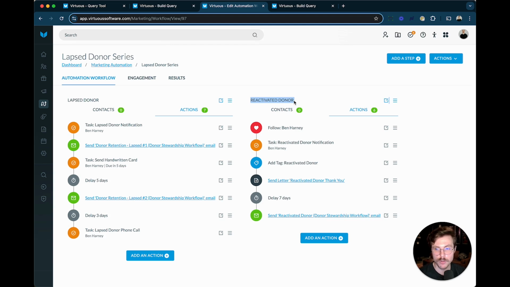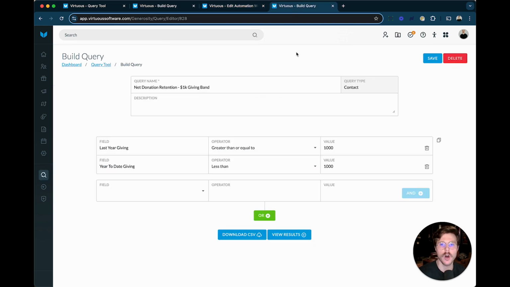Now, if this is our groundwork for donor retention, right, let's start thinking about a little bit of the more nuanced side of the coin in our donor dollar retention. Because like we talked about earlier, we might have a bunch of people who all gave us $1,000 last year, but if those same donors are only giving us $100 this year, well, our donor retention metric might look great, but our revenue retention is not looking so hot, and we're certainly not expanding our fundraising level. So let's look at a query that can help us focus in on that group.